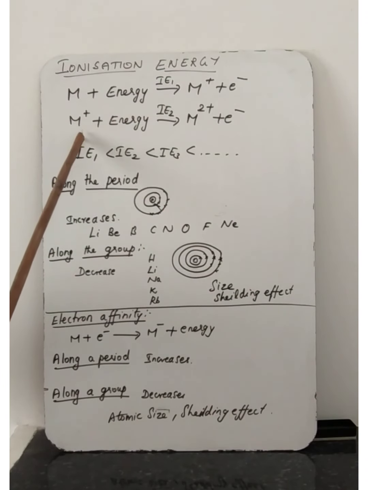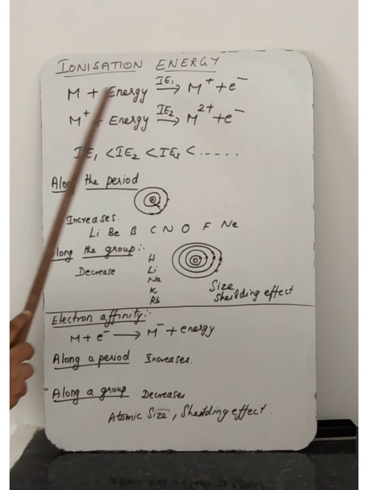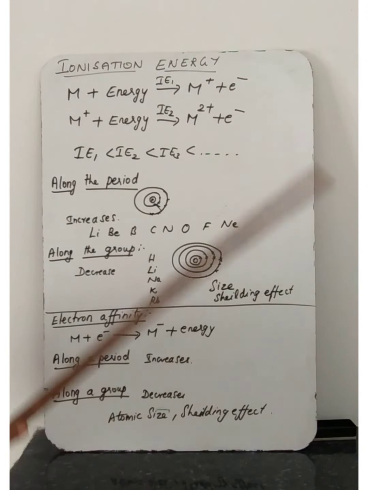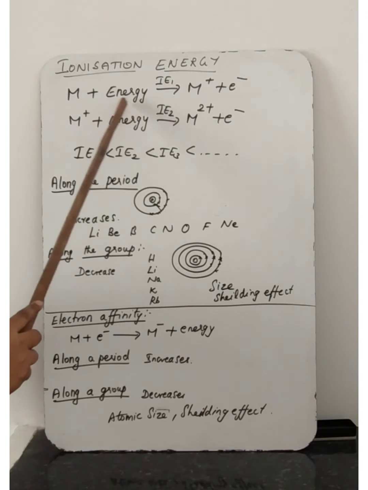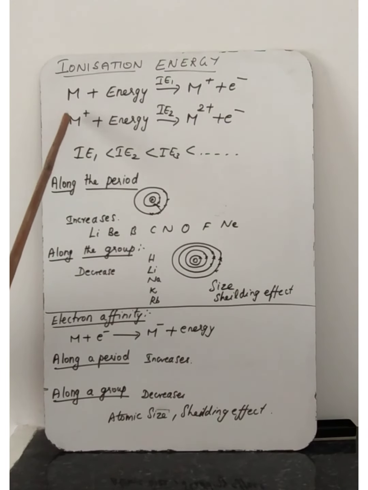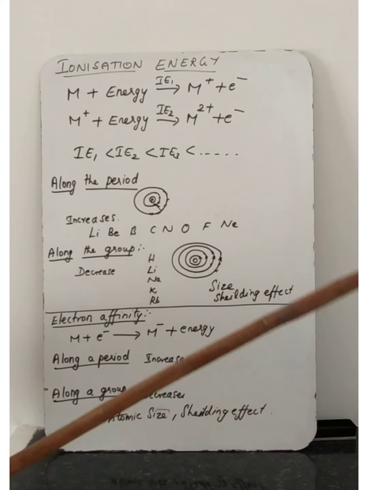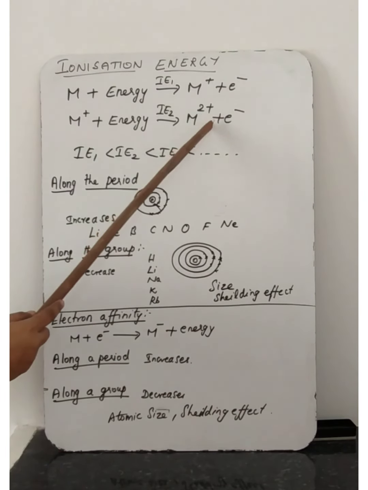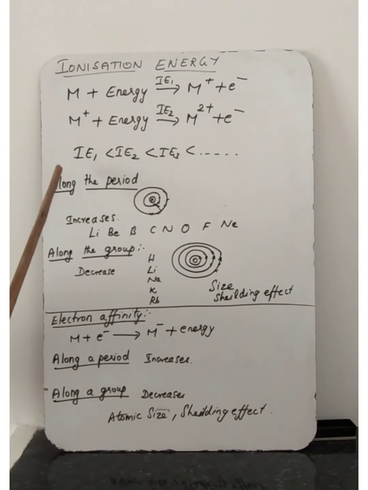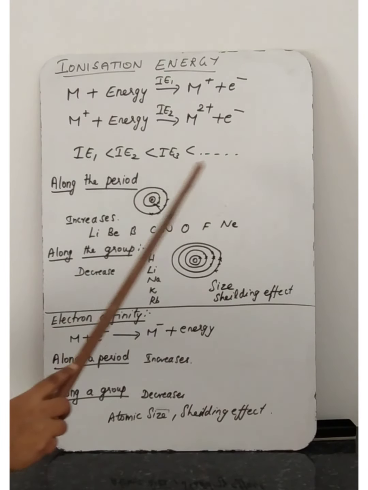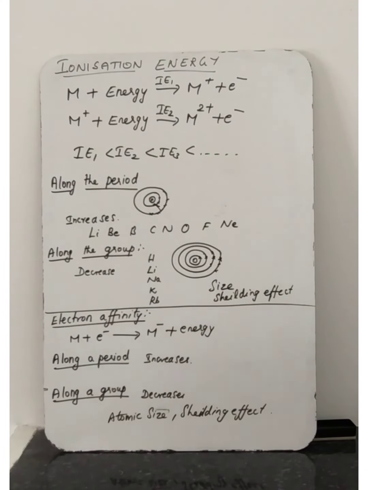That time the monovalent cation will become a divalent cation. The energy required to remove that electron is called the second ionization energy. Again from M2 plus to M3 plus, from M3 plus to M4 plus, like that it will go. That is called the successive ionization energy.